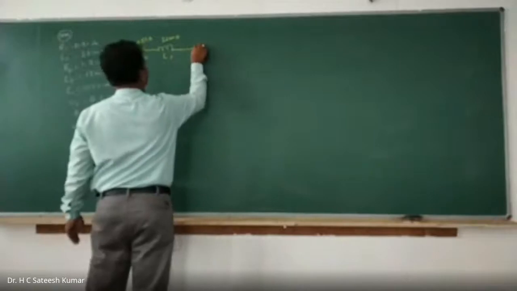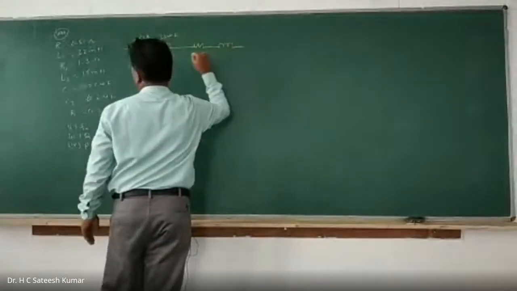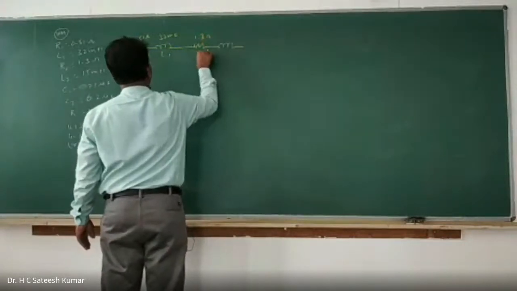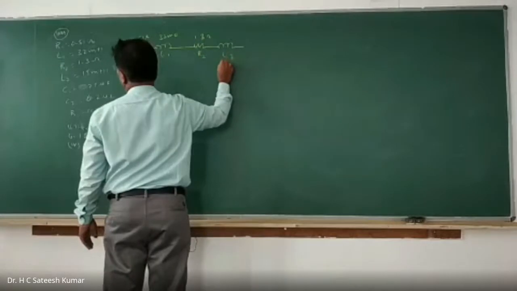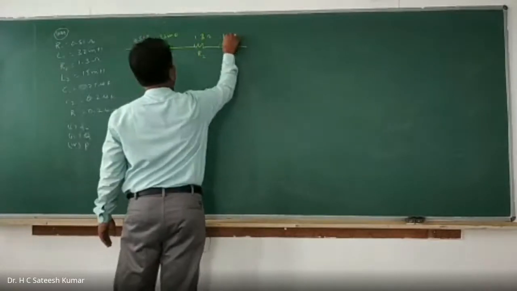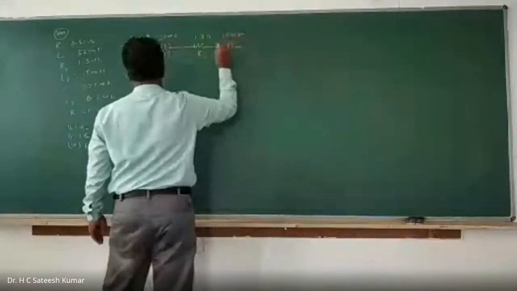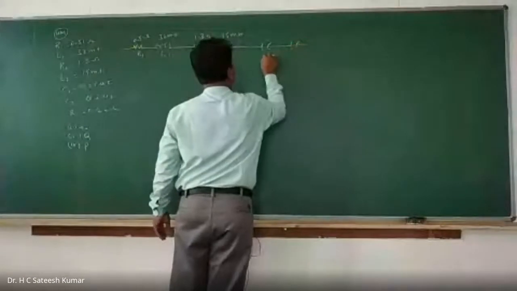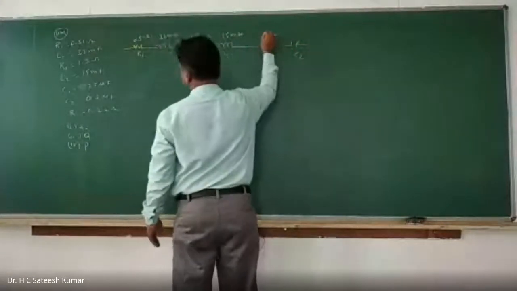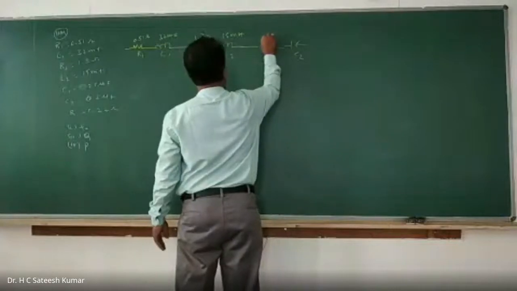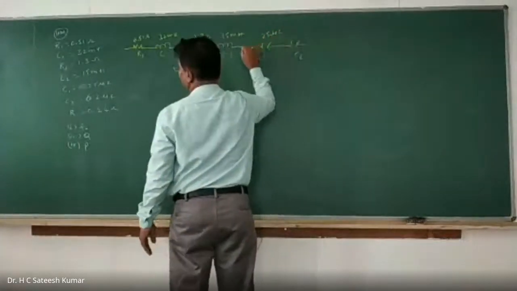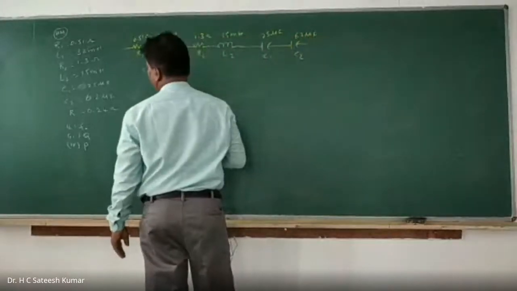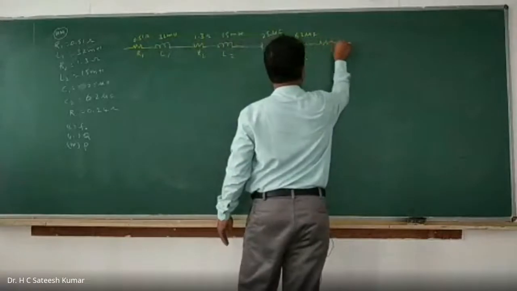Then R2 of 1.3 ohms and L2 of 15 millihenry, and they are connected in series with a capacitor. Two capacitors C1 and C2, 25 microfarad and 62 microfarad, which are in series with a resistance of 0.24 ohms.